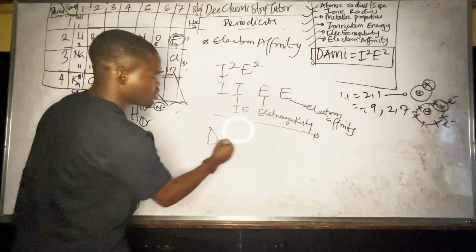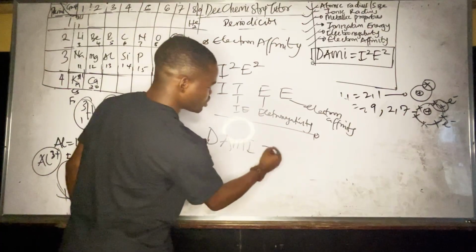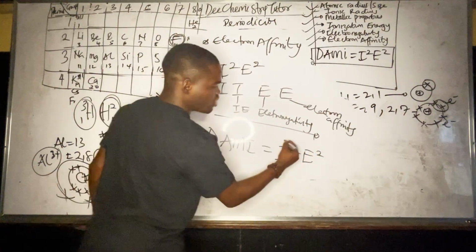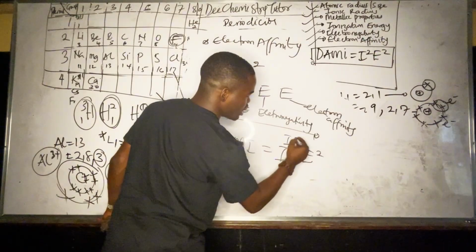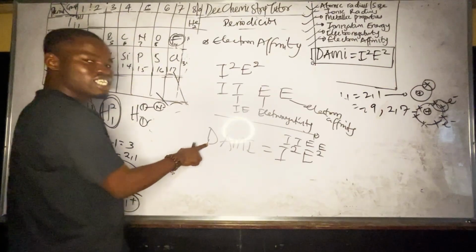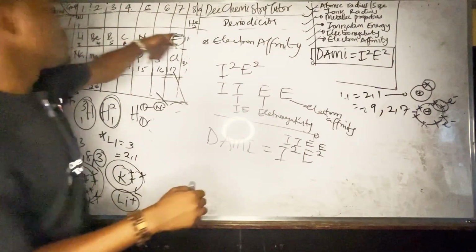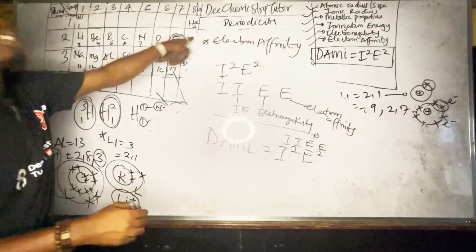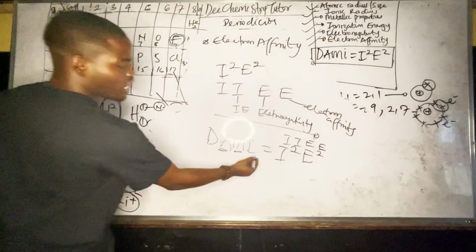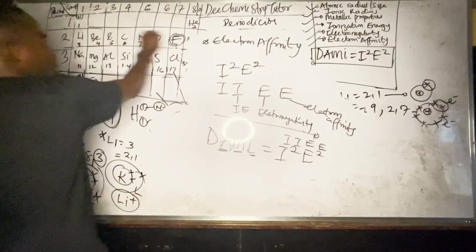So the full mnemonics to know this is this. Dami, my name, equals I square E square. Now don't forget, I already told you that the I square means I, E, E. So that means decrease across the period. What are the things that decrease across the period? Atomic radius, metallic property, and ionic radius. They decrease across the period.